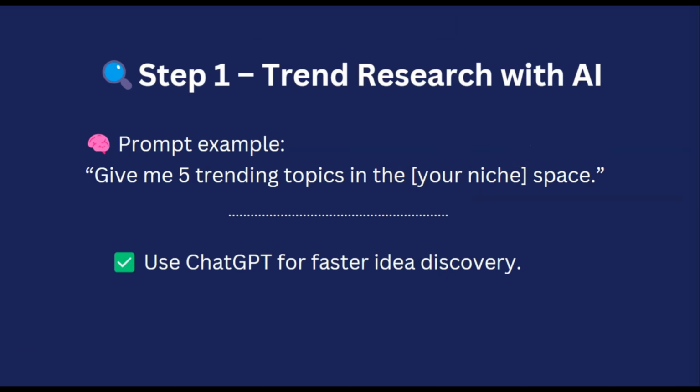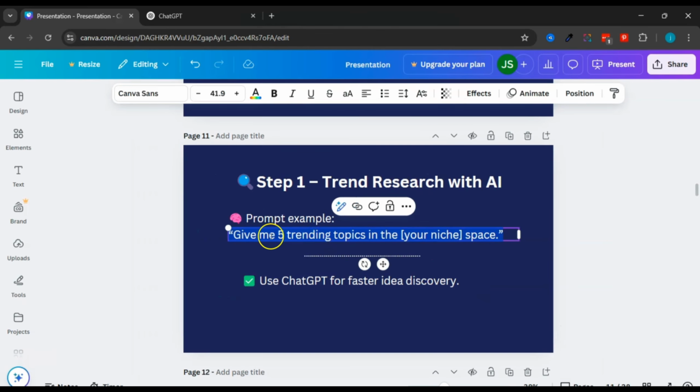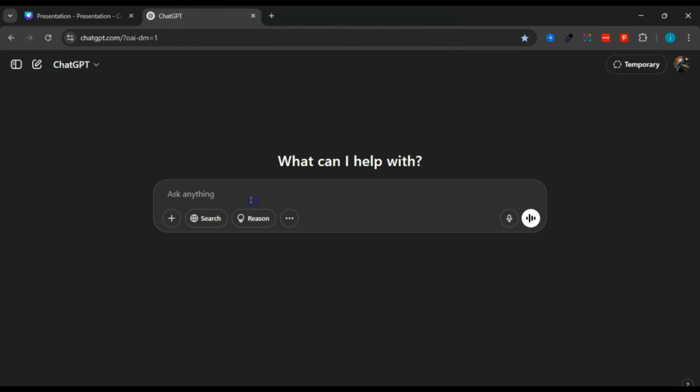Now what you want to do is use ChatGPT for faster idea discovery. Let's go ahead and do that right now. Let's copy this prompt, and let's go over here to ChatGPT and paste that in here. Okay, so right here it says give me 5 trending topics in, I'll choose the niche right here. Let's say I'm creating an Instagram account that focuses on teaching history. So let's say 5 trending topics in